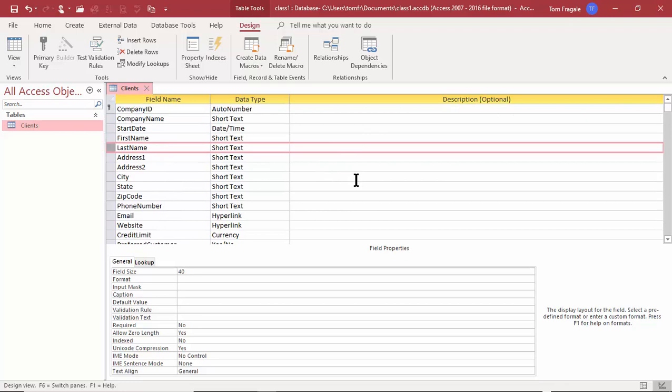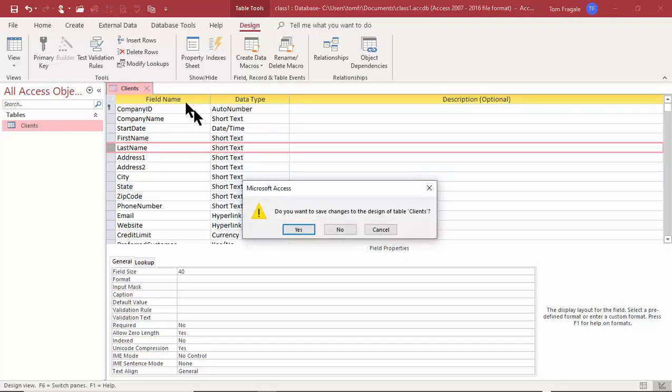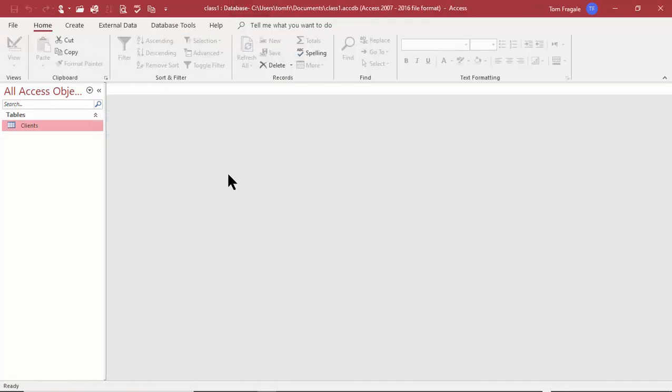So we made the table using Design View, and then we can go back into Design View at any point and add or change fields as you need to. So I'm going to close that window now, and we're going to save that. Let's see if our changes took place. So I'm going to double click on that table.